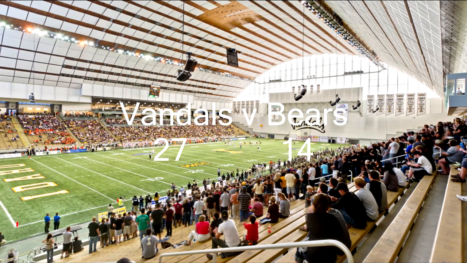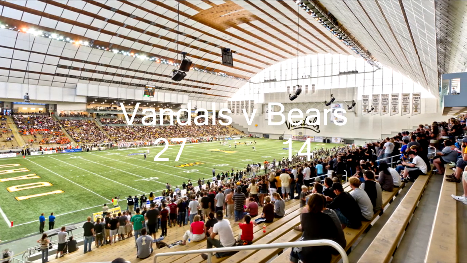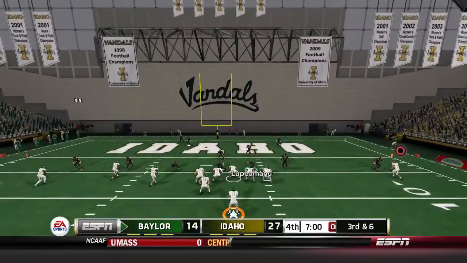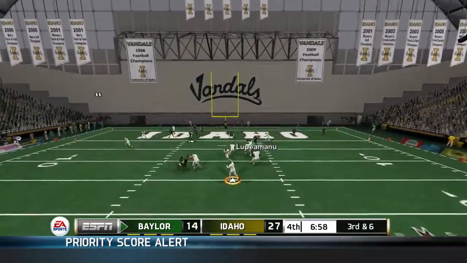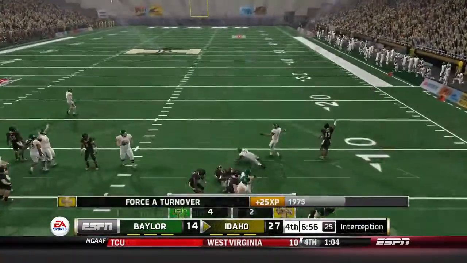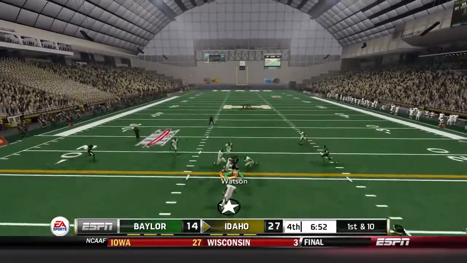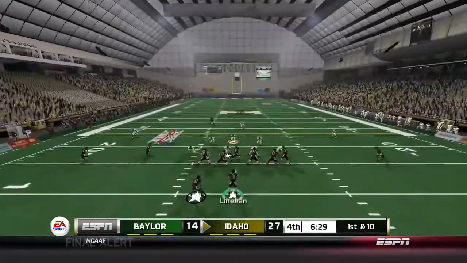13-point game. Idaho has the lead at home in the Kibbie Dome over the visiting Baylor Bears, but the Baylor Bears are definitely about to possibly put some kind of points on the board. Now, here, first play of the fourth quarter, and it's intercepted. That Russell CEVE makes a great play there and makes the interception in the red zone. And then Deion Watson comes on the first play after Idaho gets the ball back.